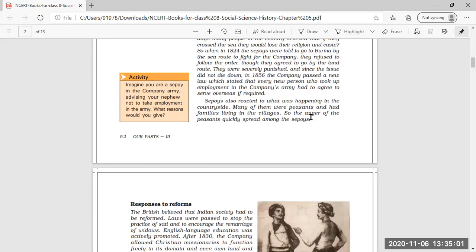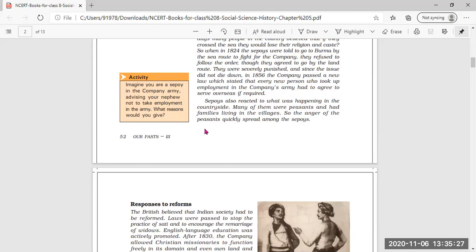Many of them were peasants and had families living in the villages. Now, many Indian soldiers had their families living in the villages. So, they all had knowledge about what was happening in the villages to their families, and that is why the anger of the peasants quickly spread among the sepoys.